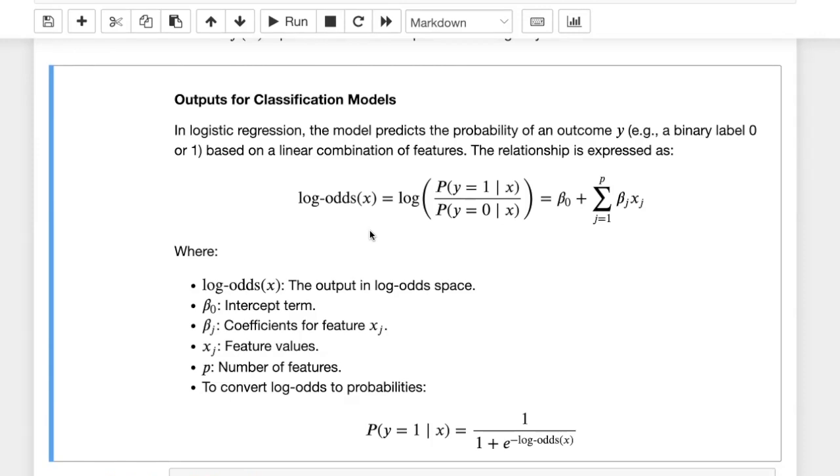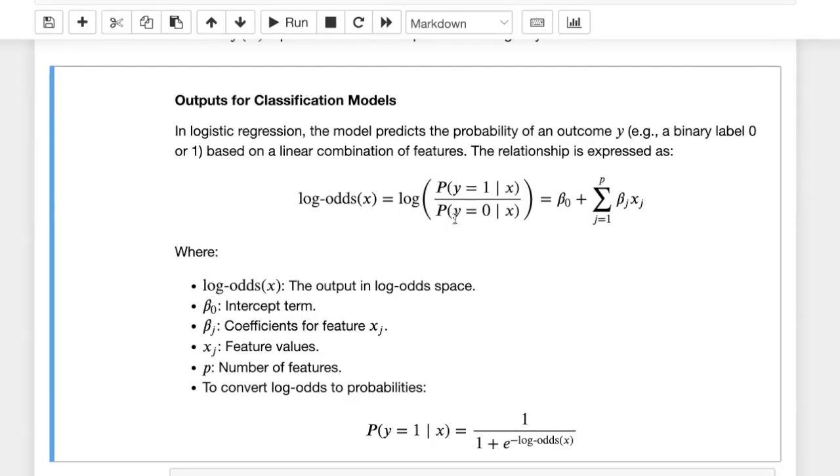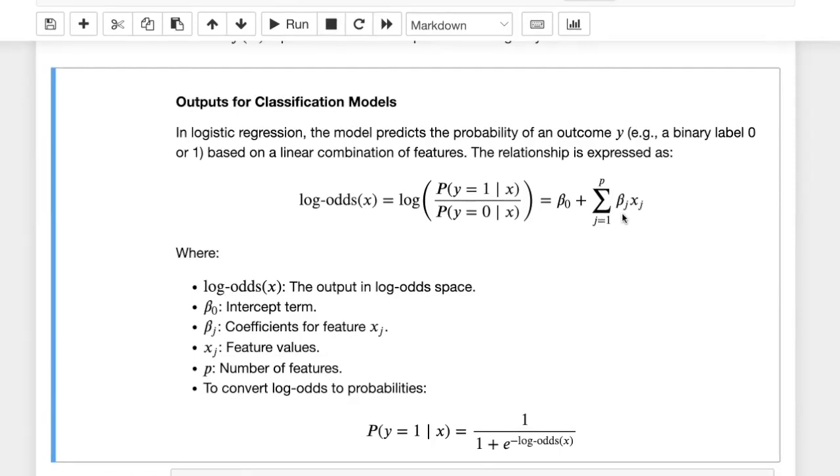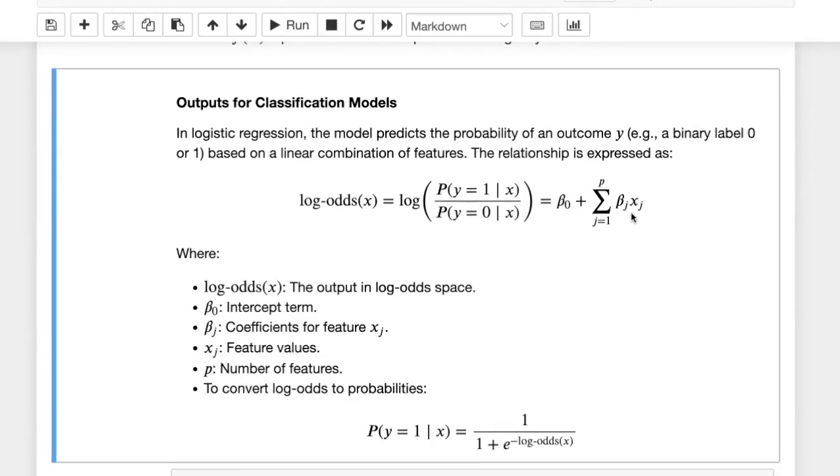And this is exactly what we have before the sigmoid or softmax function, which by definition is this log of probability of y equals 1 over probability of y equals 0. And this gives us that linear combination or weighted combination of the input features. So these xj's are the feature j, and then when we solve a logistic regression model, we find these coefficients beta j for each xj. And for now, we kind of ignore this beta 0 because we want to look at the contributions of each feature. So that's why we mainly focus on this beta j.